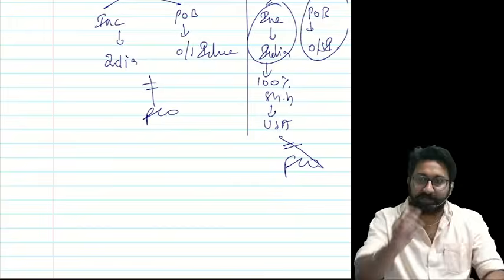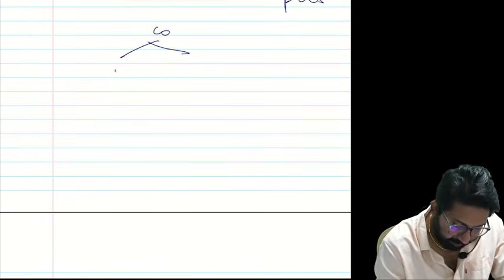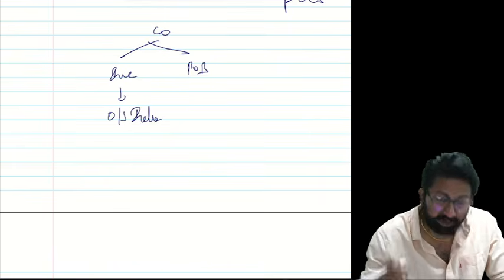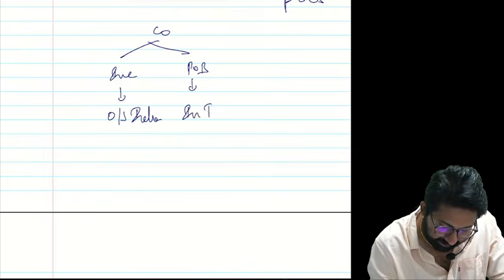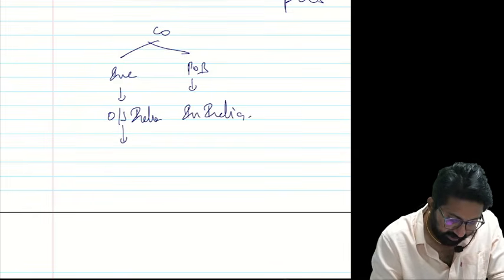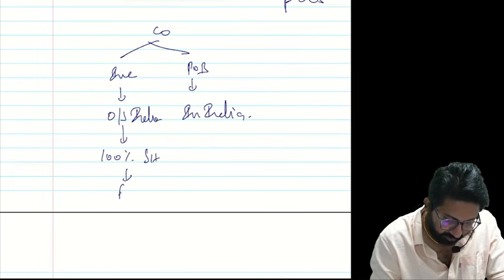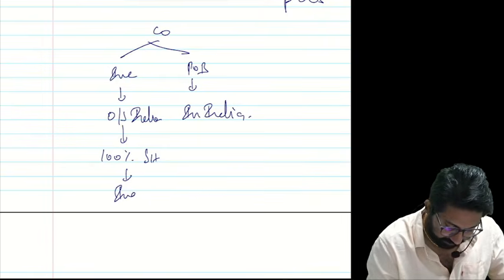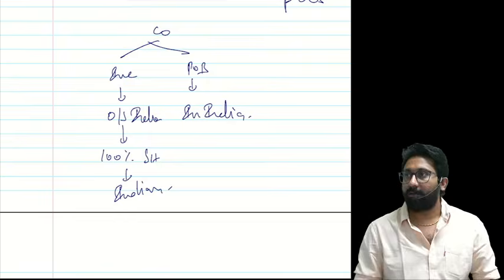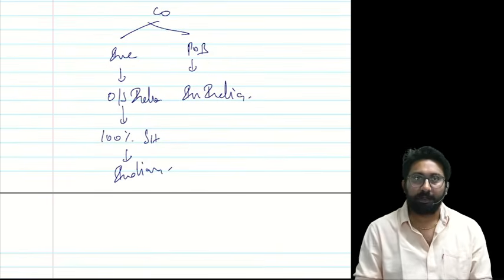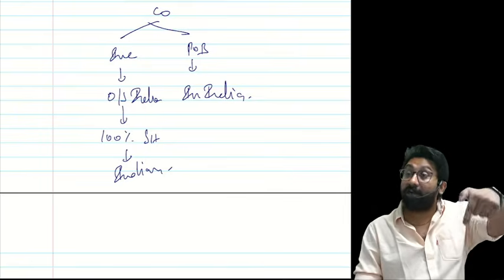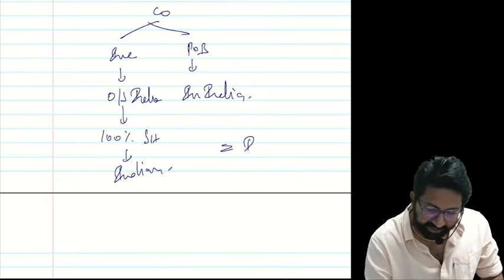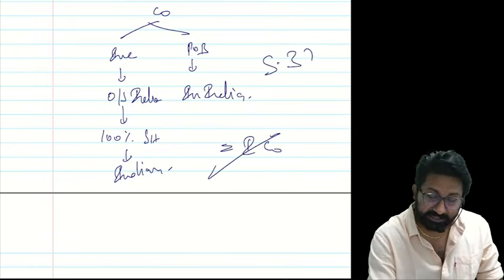Now, reverse the situation. There is a company incorporated outside India, with place of business in India. In this, 100% shareholders are Indians. Now tell me, the company is incorporated outside India, with a place of business in India, but has substantial shareholders being Indians. Can I call this an Indian company? Yes, that's what section 379 says.